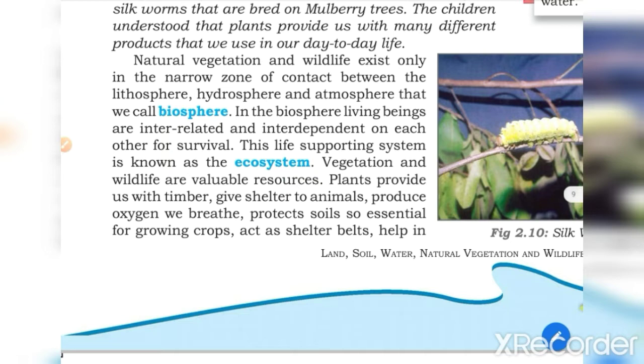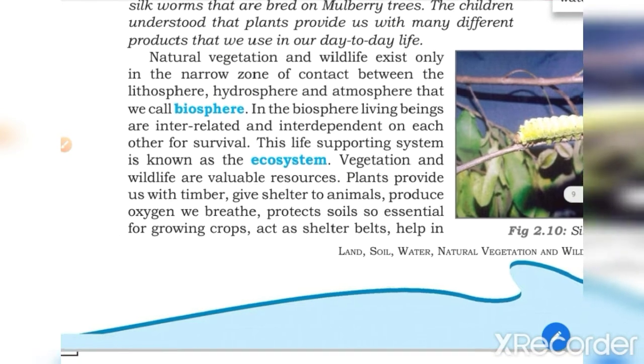Shrubs also have 2 types, tundra vegetation and thorny bushes. So overall, a total of 10 types of natural vegetation are found on the earth's surface. These categories depend on temperature, moisture, soil and the type of land, and that type of vegetation will be found there.